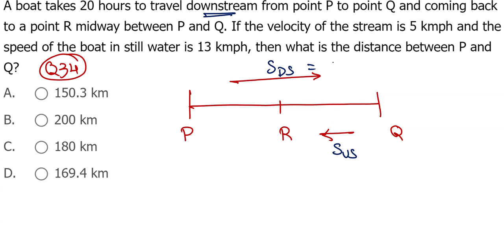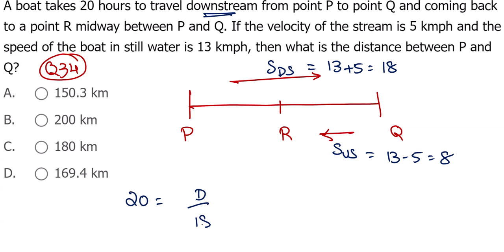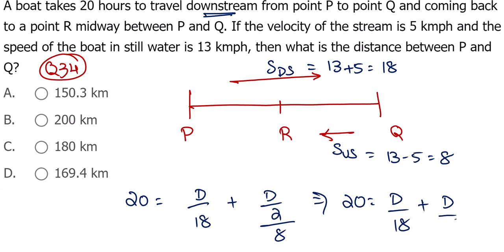Downstream speeds must be added. 13 plus 5, 18. Here, 13 minus 5, 8. Okay. Now, first of all, we have to calculate the distance between P to Q. So total time taken is 20 hours. That is D by 18 plus half of that midway. Right. So 20 is D by 18 plus D by 16. So you need to calculate the D value.